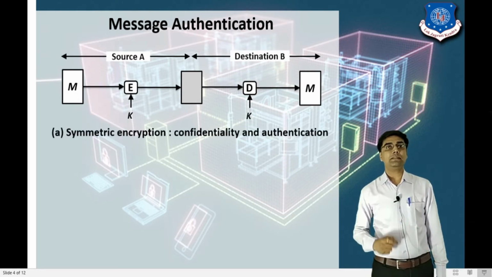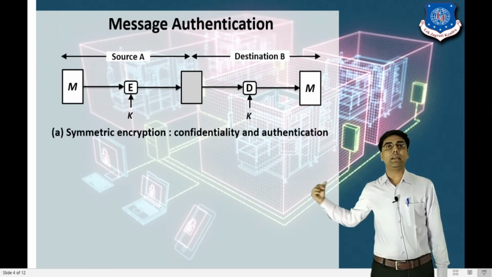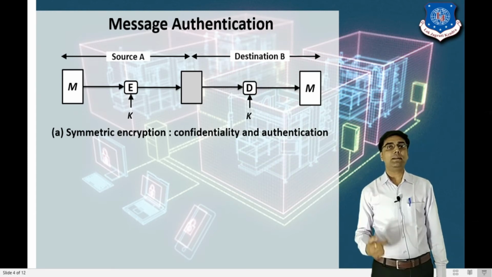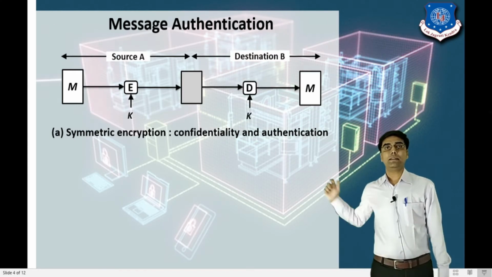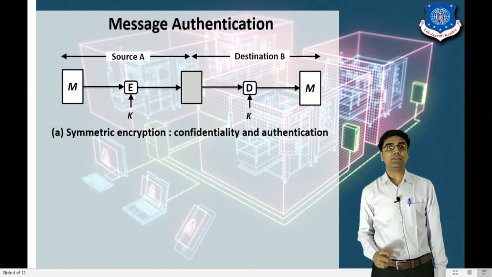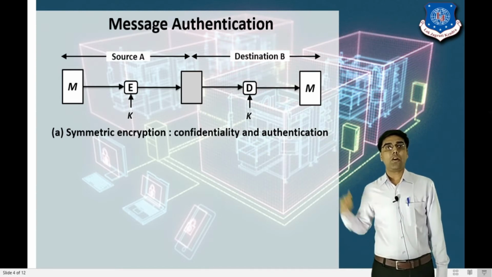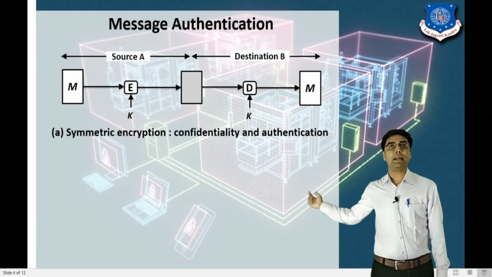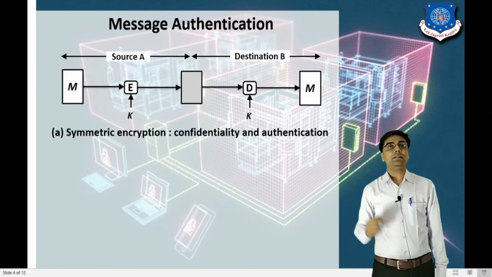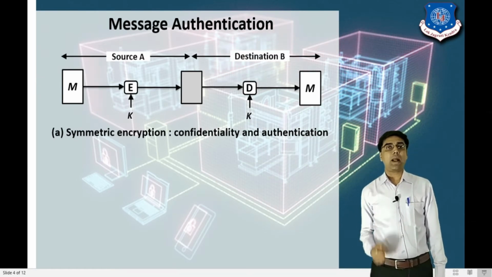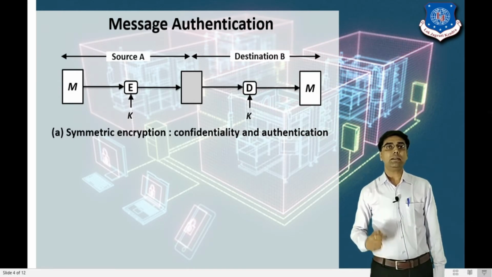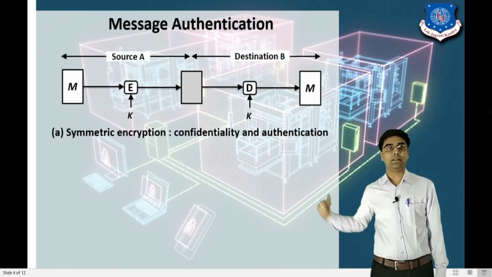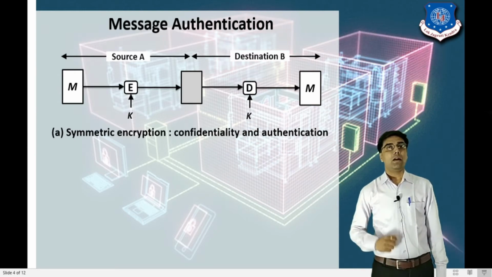So this technique is called symmetric encryption, and it provides confidentiality and authentication. It means the sender and the receiver are authenticated persons, and we achieve confidentiality. Since we apply encryption on the message, no other user can read your message.